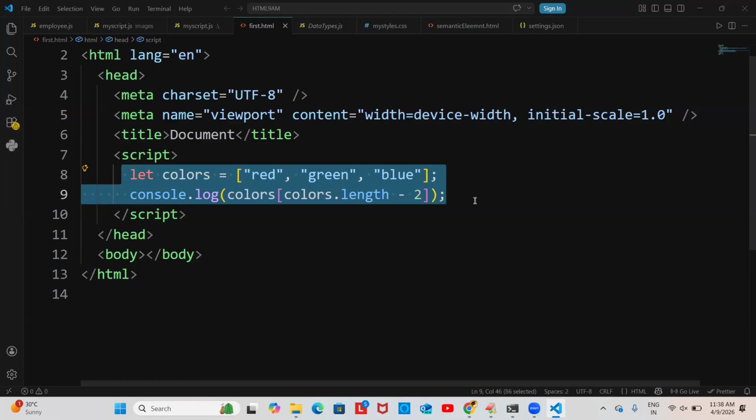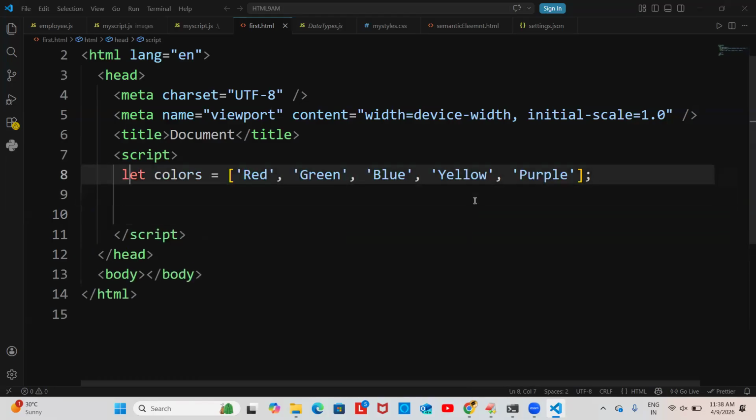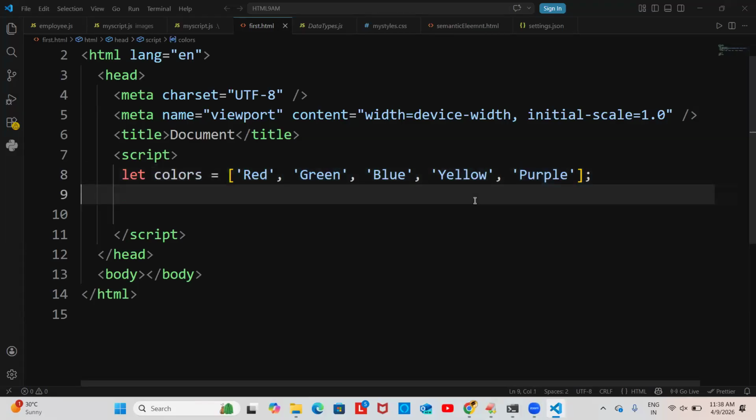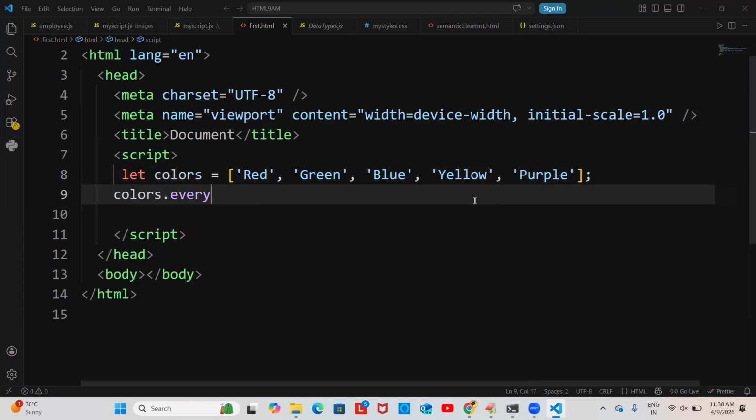You get a discount. That's what, guys, to check that kind of condition. Here I took colors: red, green, blue, yellow, purple. I need to check whether all my elements contain the letter E or not. To check whether all contain the letter E, we go for the every function. For every function you write an arrow function. Guys, yesterday's class and today's class are all about arrow functions.